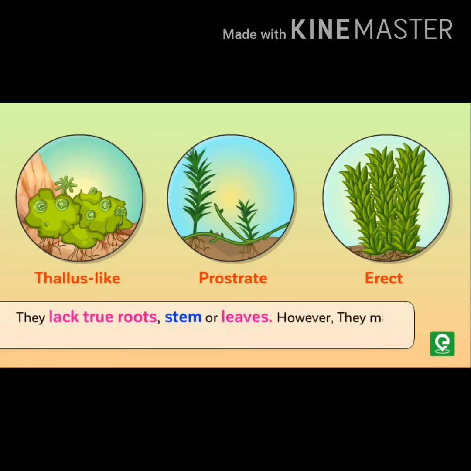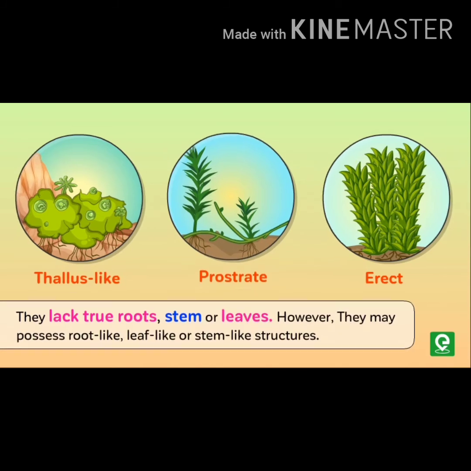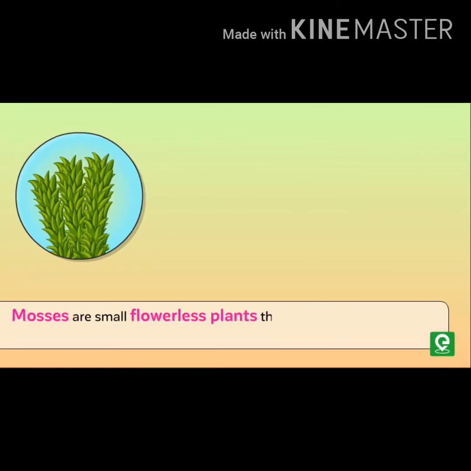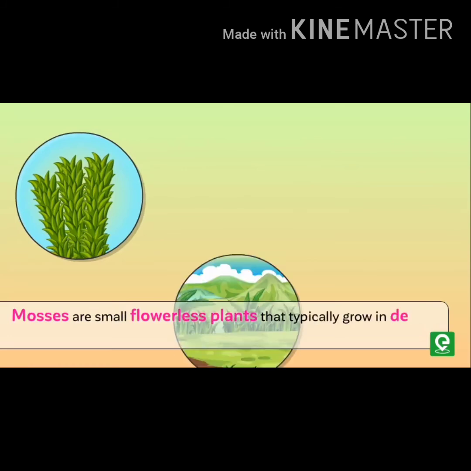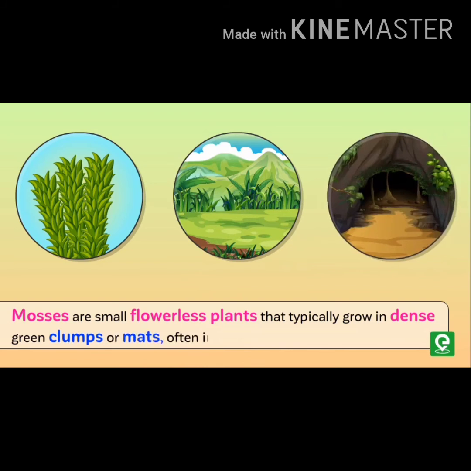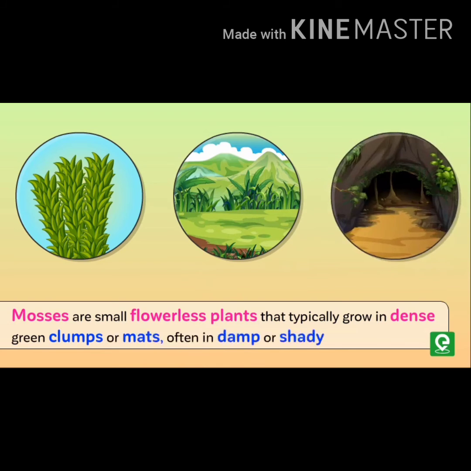Instead, they have a root-like, leaf-like, stem-like structure. Mosses are small flowerless plants that typically grow in dense green clumps or mats, often in damp or shady locations.